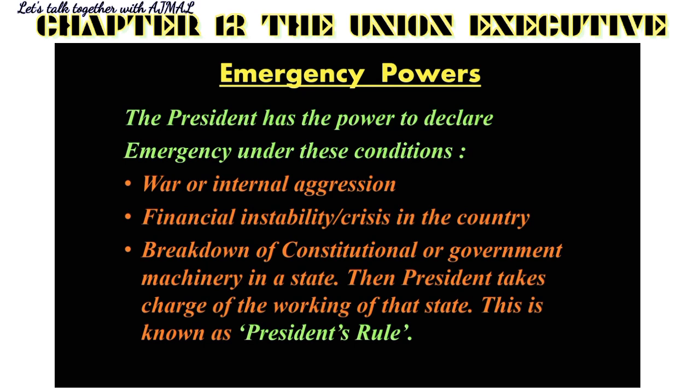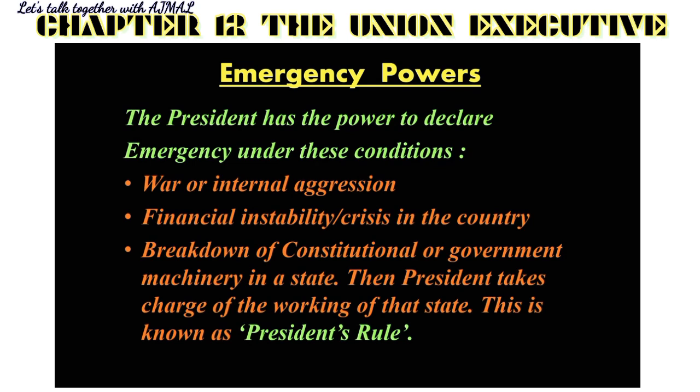In case in a state there is a lot of chaos, the government has lost the confidence of the people, the government has lost power, it has fallen down, and there is no administrative machinery to look after the functioning of that state. In that case, the president will take over the rule over that state, and it will come under the president's rule until the next government is formed in that state, voting is done, a party comes to power, or gets the majority and forms the government. Until then, it will come under the rule of the president. He will look after the functioning of that particular state.